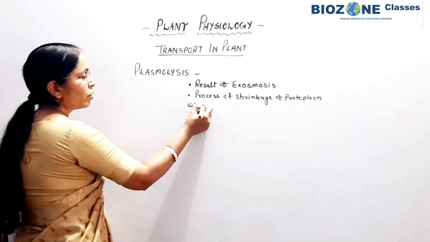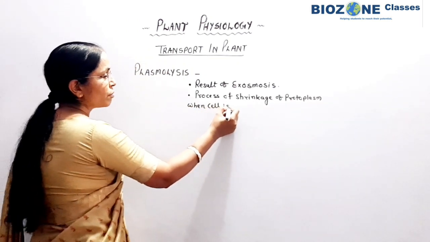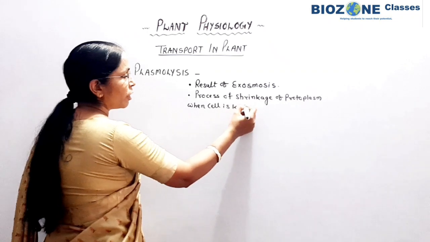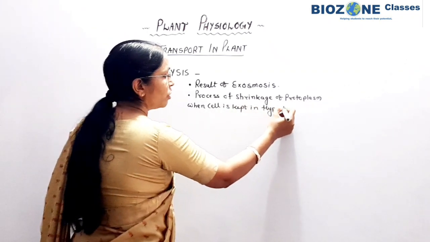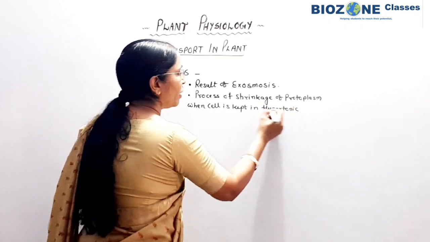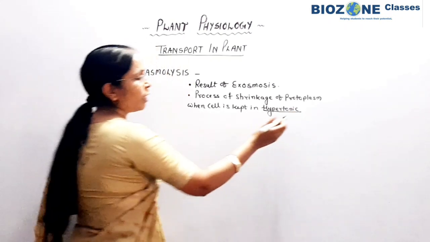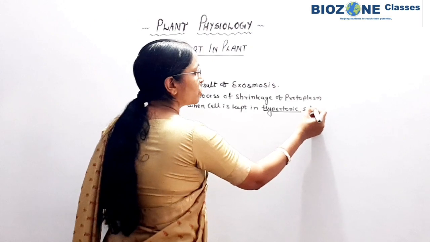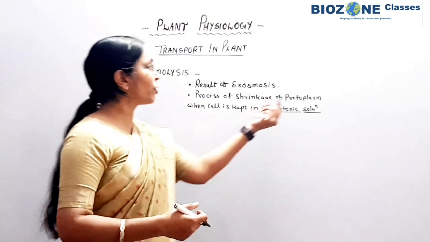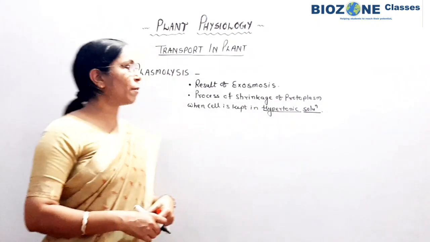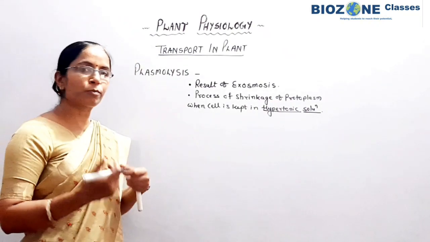When the cell is kept in hypertonic solution. Whenever we place the cell in hypertonic solution, due to exosmosis, the process of shrinkage of protoplasm takes place, and that is called plasmolysis.